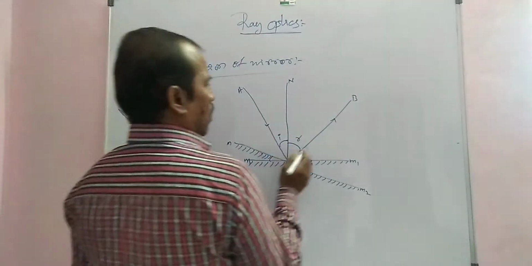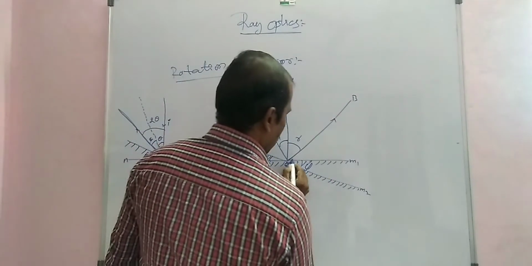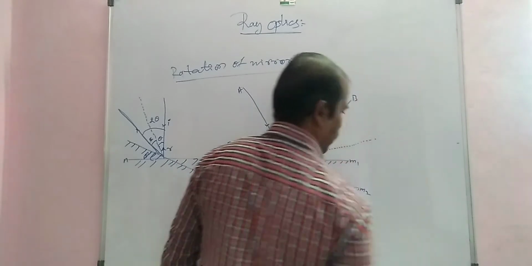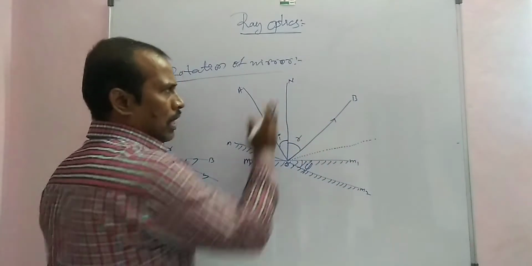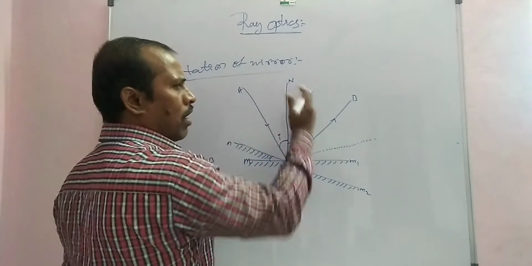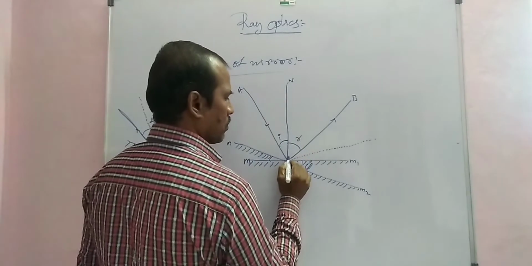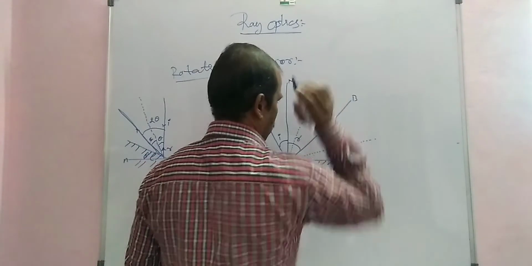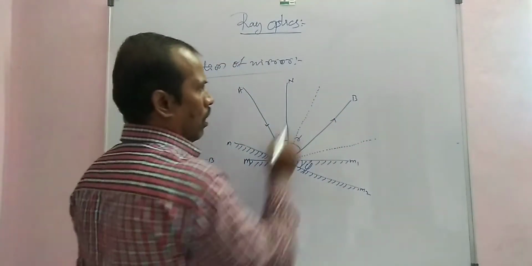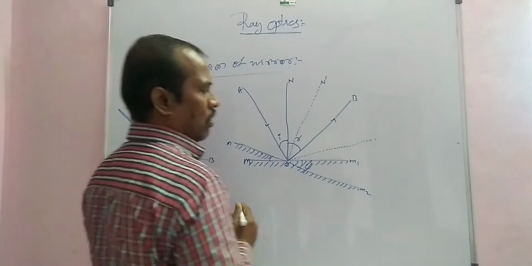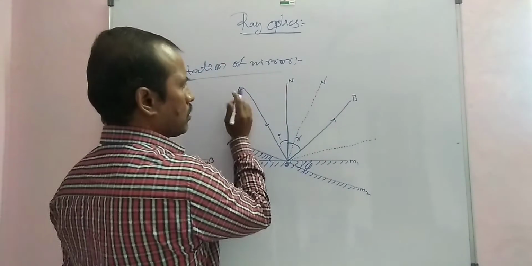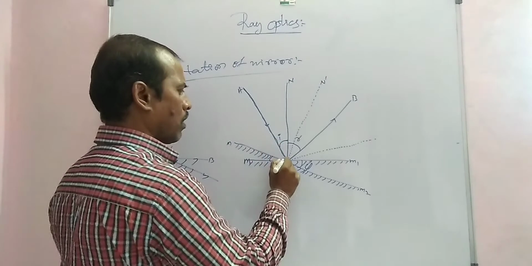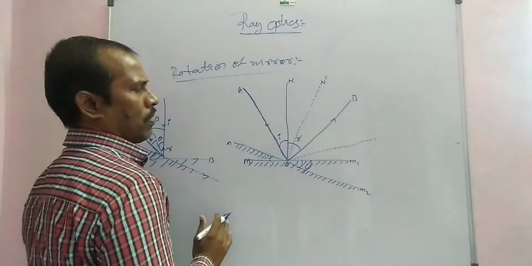Now this is the reflected ray after rotation of the mirror. The normal also rotates. This AO is fixed; the incident ray of light is fixed.